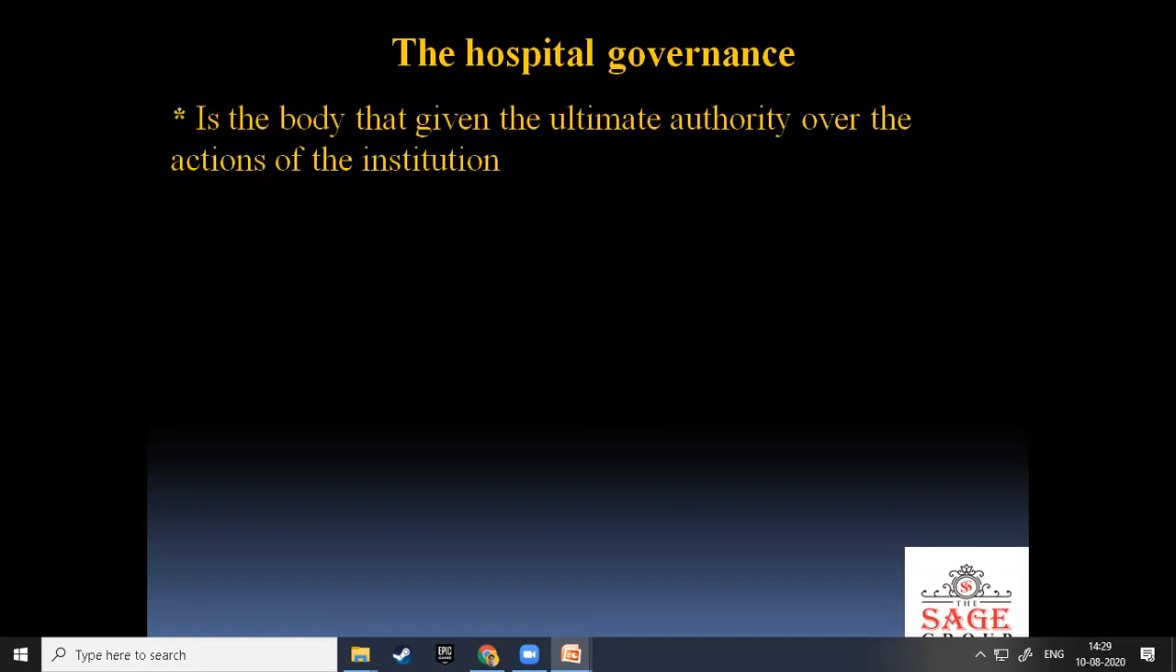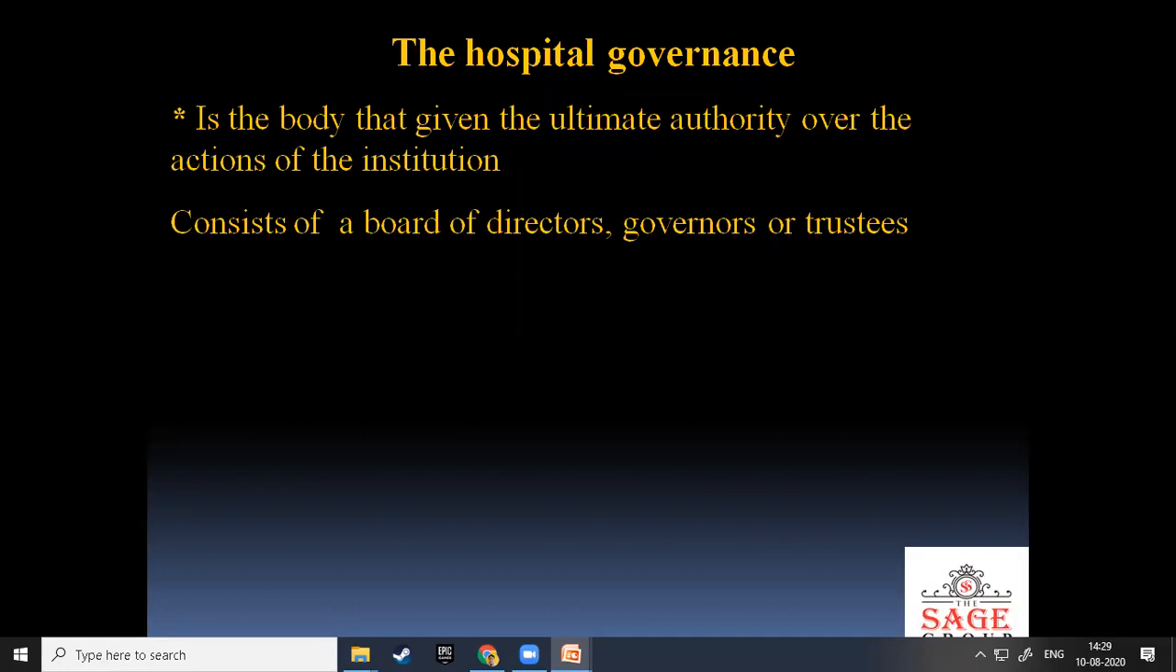The governing body is the body that is given the ultimate authority over the actions of the institution. It consists of a board of directors, governors or trustees. They are placed at the top position. We can take our institution SIRTS organization chart.